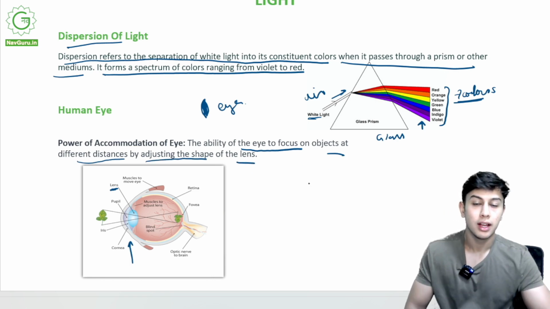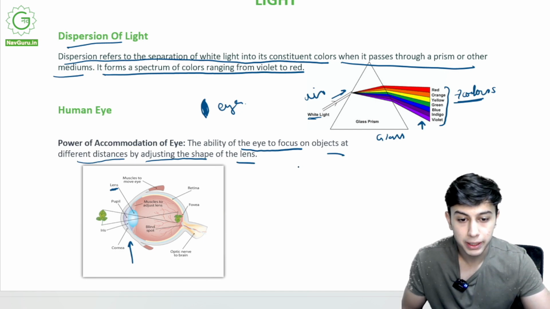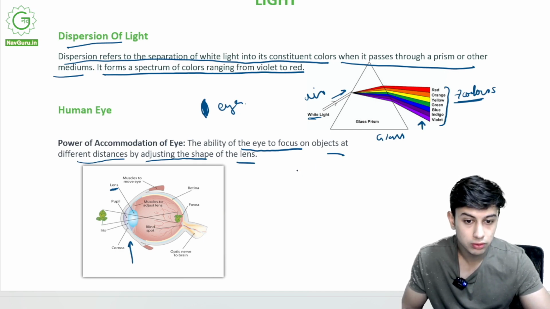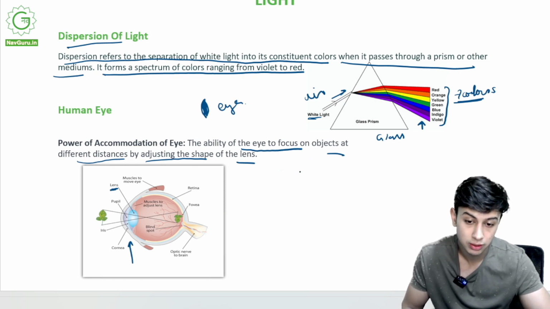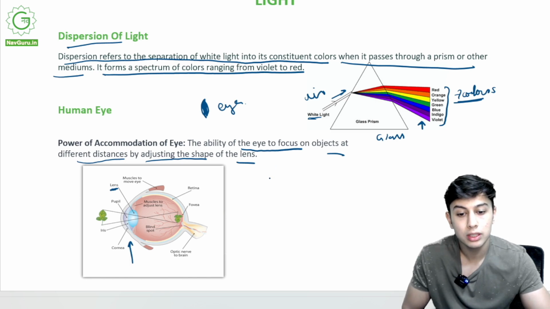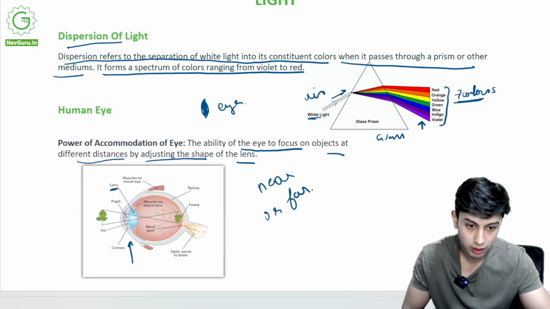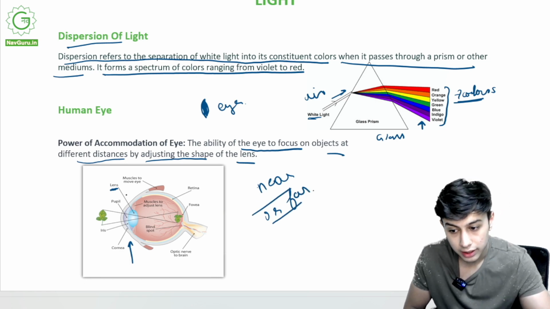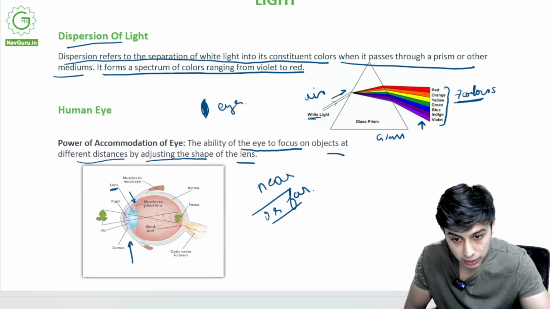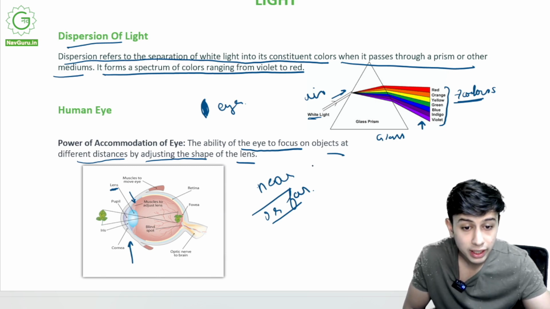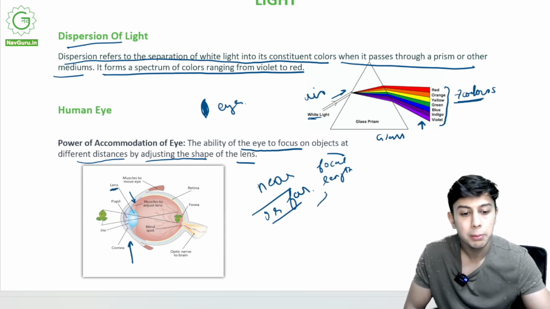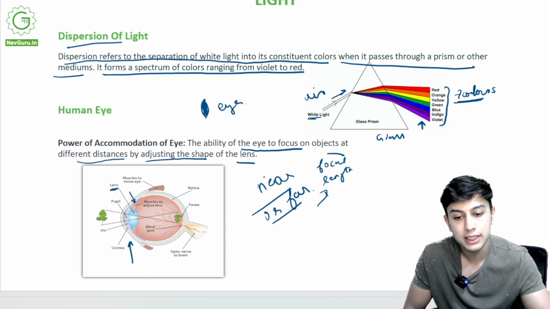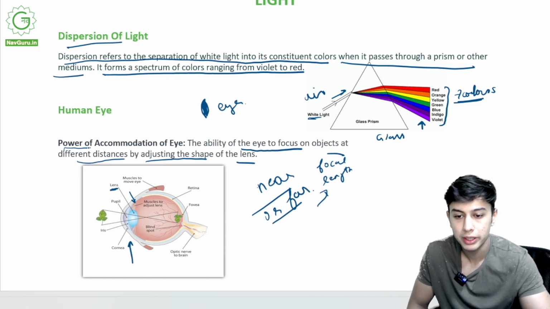of the lens. Our eye is the most professional camera ever made or ever will be made. Our eyes can focus on an object that is near or far away. How does it do that? These are some muscles to adjust the lens. They can adjust the focal length, and in turn it adjusts the power. This is called power of accommodation of the eye.